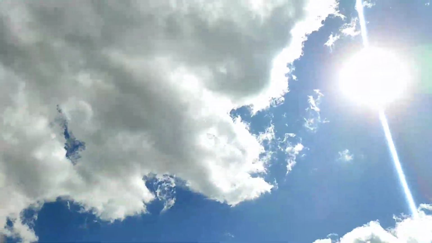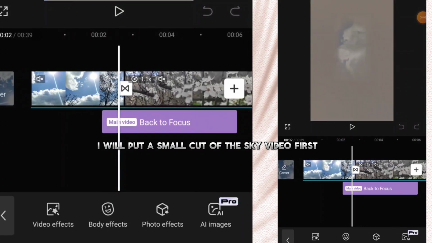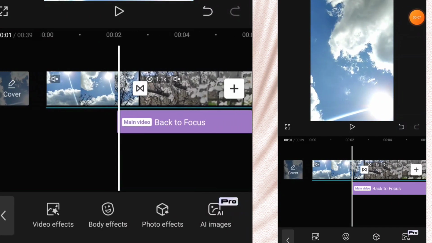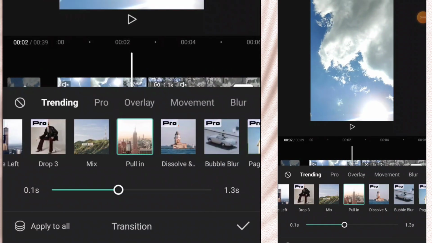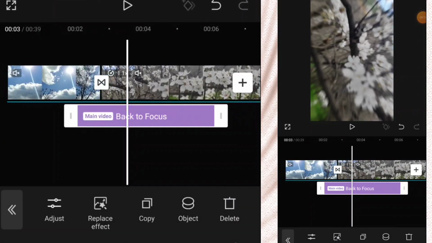Don't you agree with me that the clouds were painted in the sky that day? I will put a small cut of the sky video first, and then between the first video and the second one I put the transition pull in, and the video effect that I use for this part is back to focus.